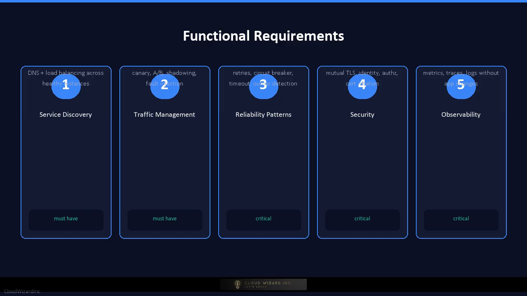Fourth, it must provide security by default through mutual TLS, identity-based authentication, certificate rotation, and fine-grained authorization policies. Fifth, it must deliver observability by generating distributed traces, metrics, and access logs for every service-to-service call without instrumenting the applications. These five capabilities are the reason teams adopt a service mesh.